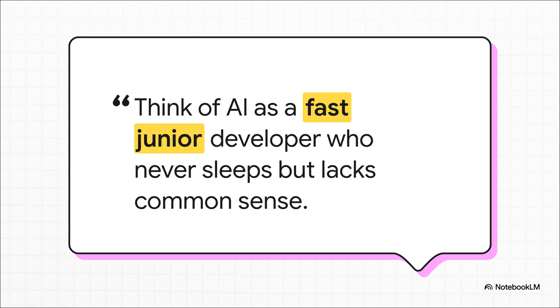Think of AI as a very fast, very knowledgeable junior developer who literally never sleeps, but completely lacks common sense. The big takeaway here is that AI is fantastic at the how. Writing the syntax, building out the boilerplate, churning out those repetitive unit tests. But you must always remain the architect deciding the what and the why. You are the senior developer guiding this incredibly fast but sometimes completely clueless junior dev.